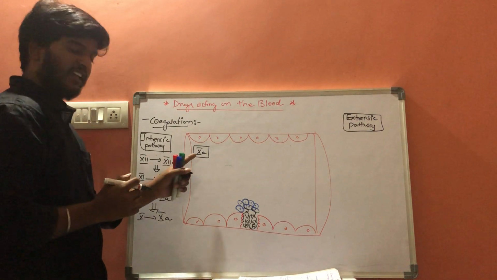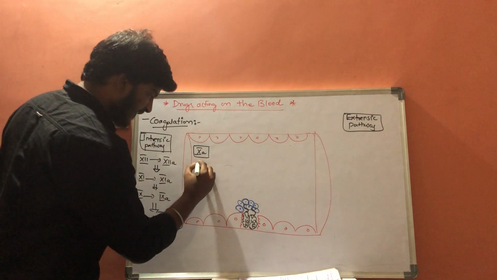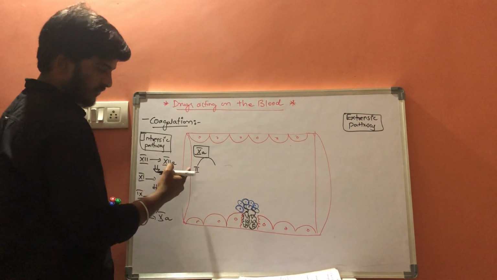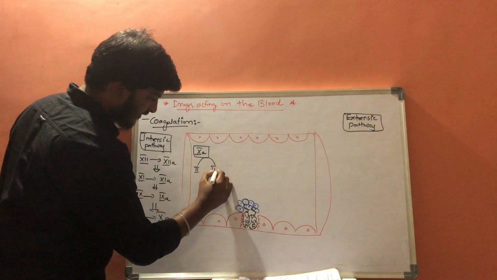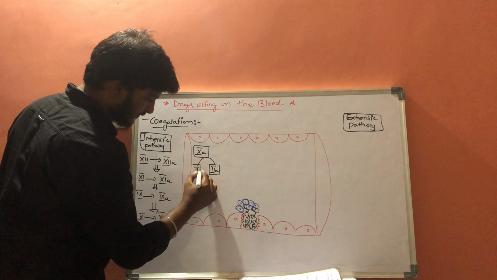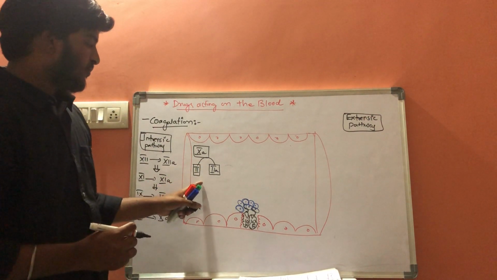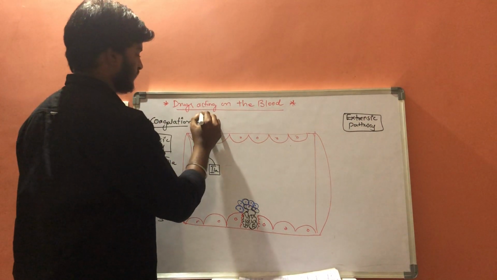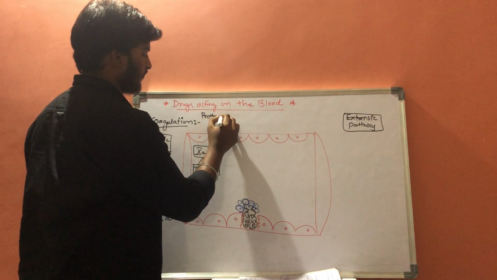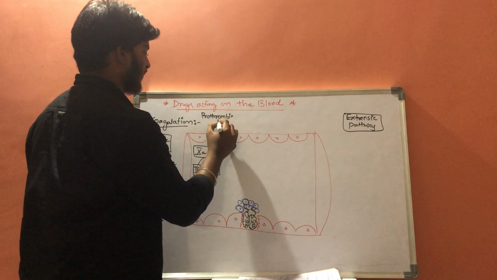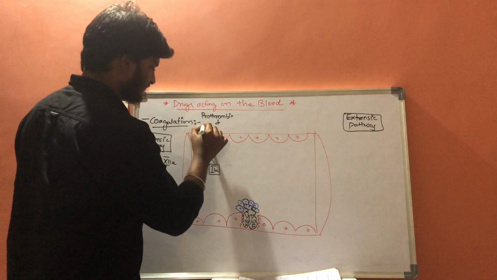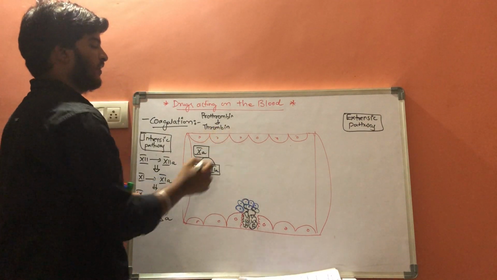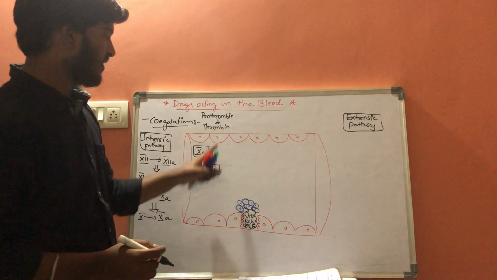Now this factor 10A will activate another factor, that is coagulation factor number 2 into activated coagulation factor 2A. Factor 2 is called prothrombin, whereas 2A is called thrombin.